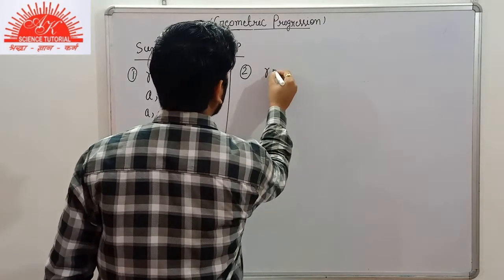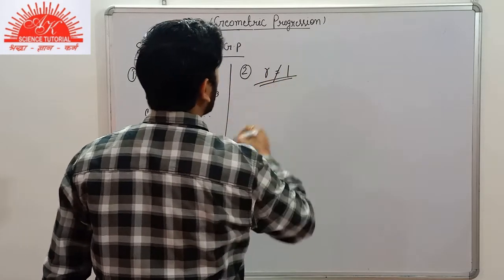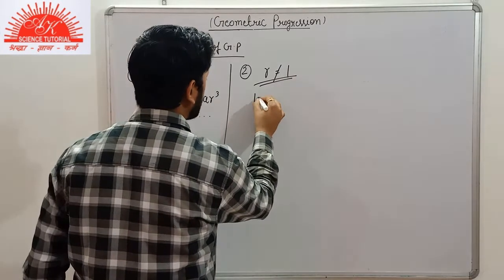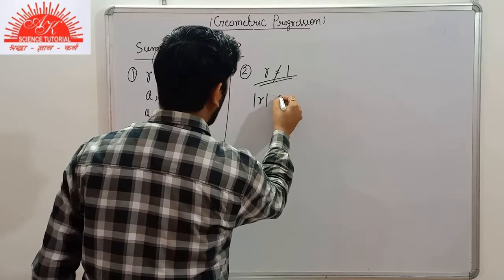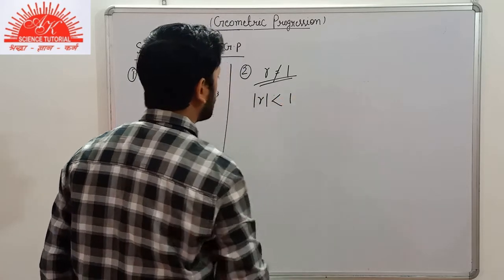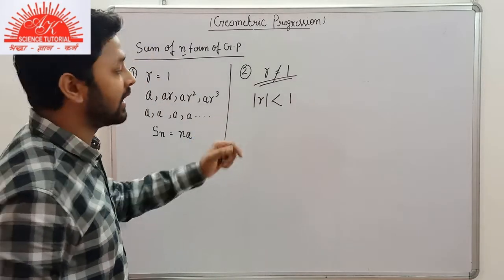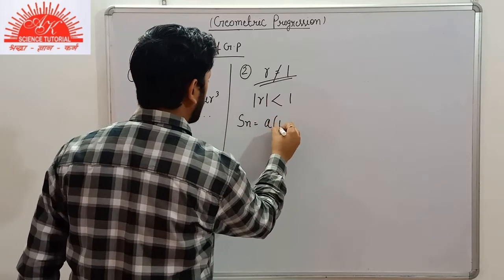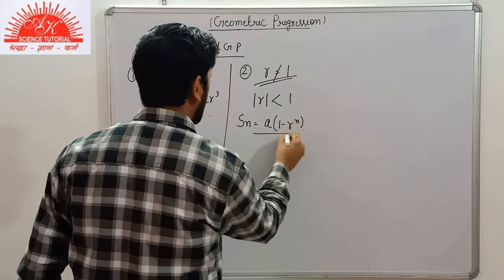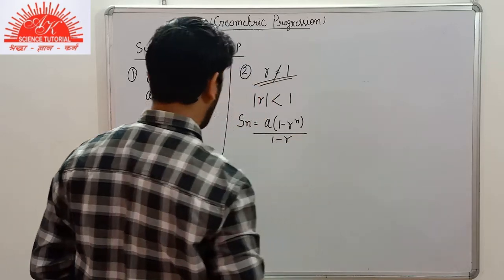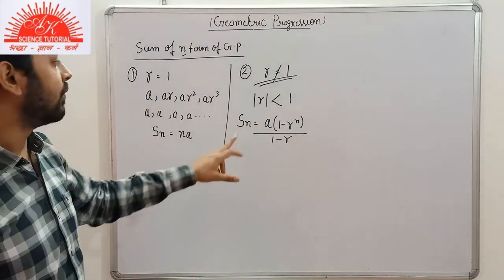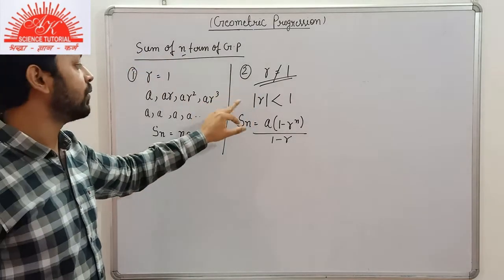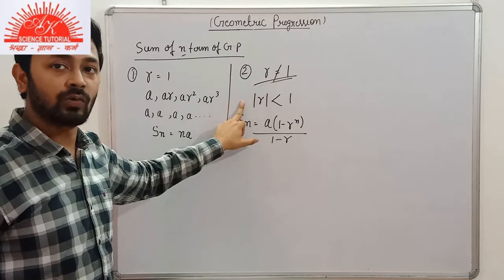Suppose R is not equal to 1, then the second case arises here: if the absolute value is less than 1, then we find the sum of n terms by A multiplied by 1 minus R to the power n by 1 minus R. We are finding the sum of n terms when R is not equal to 1. Whenever the common ratio is not equal to 1, then we will find the absolute value here.